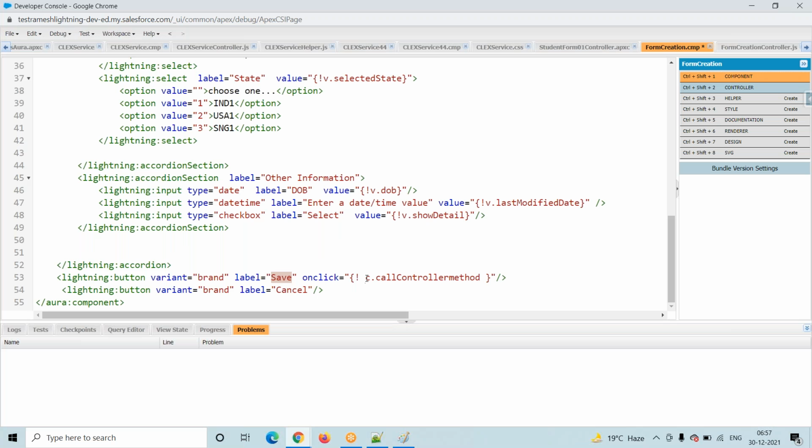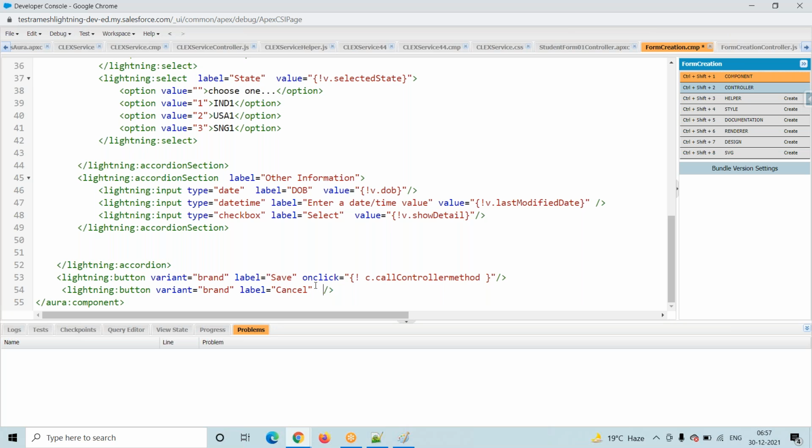So here this is the C. C stands for controller, client side controller. Where is this method? This method is in this client side controller. I am telling this command button, my save button, suppose anyone clicks, then what do I have to do? I am telling this button, boss, you have to call this method. The button is asking, where is this method? I am indicating C. C means controller, and controller means client side controller. So finally I am telling this command button to call this particular method, and that method is inside the client side controller.